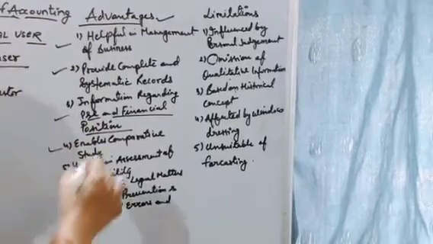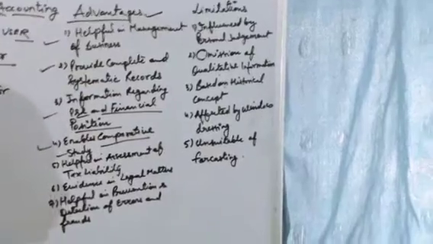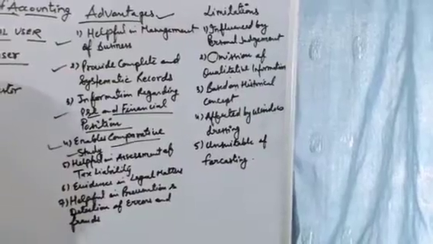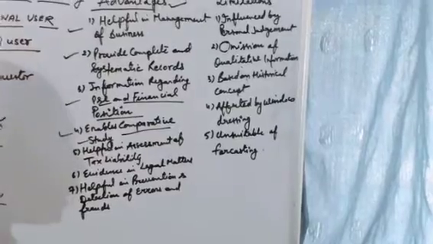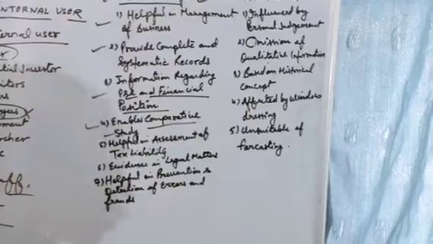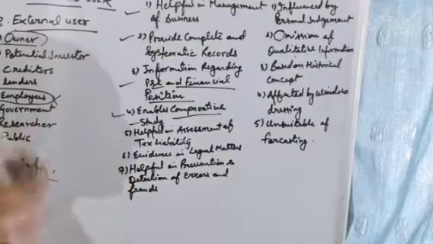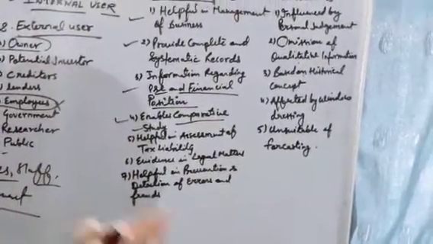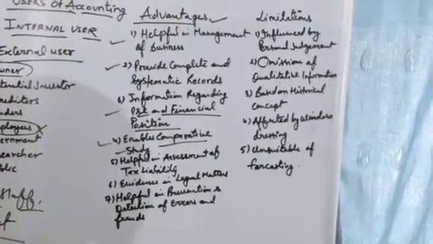Then the fourth point is enables comparative study. Because we have complete records about the accounting policies which we have used, and about the final accounts, we have recorded everything properly. On that basis, we are able to compare current records with previous records, so that we can find out whether we are growing or not, whether we are doing properly or not. You can even compare your records with other organizations, so that you can see whether you are doing as well as your competitors or not.